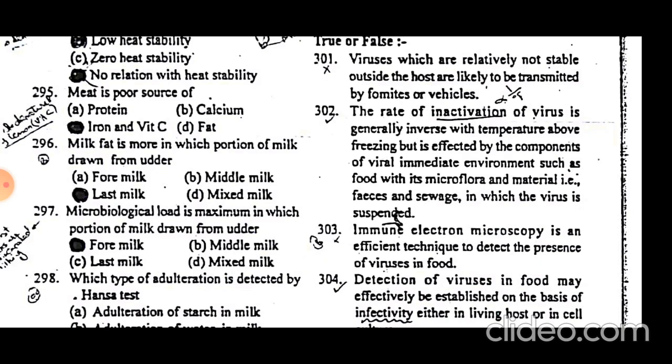The environment is providing it all of the necessities of life, such as the enzymes and the nucleotides that are required for its survival. So the inactivation of virus does not depend only on temperature, it also depends on its host. If the host is supporting its life, its activity will not be less, no matter the temperature, within minor fluctuations. If the temperature is not favorable but the environment is favorable, then the virus will still be less inactive.